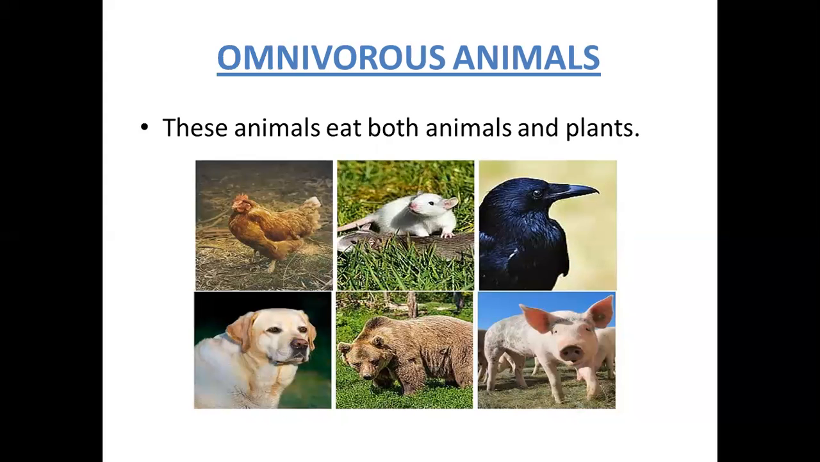Next type is omnivorous animals. Animals like bear, crow, rat, and jackal eat both animals and plants. Such animals are called omnivorous animals or omnivores. This is about the three important groups of animals based on their feeding habits.